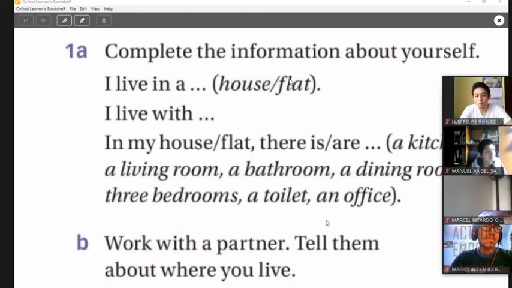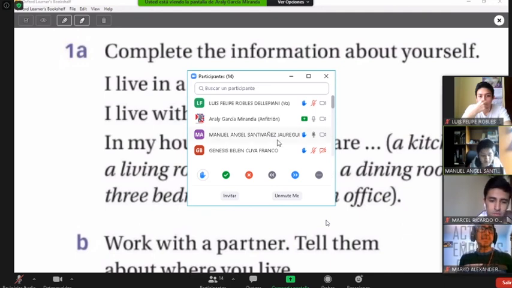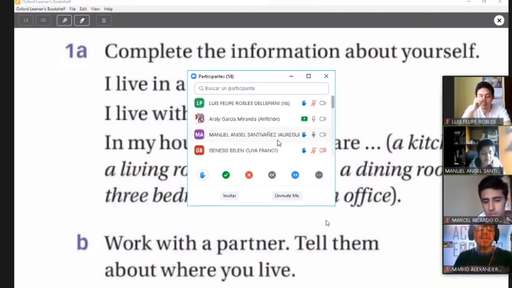So that was about Marco, right? Thank you. And we continue with Manuel. Manuel, what are your examples, your sentences? I live in a house. I live with my parents and my brother. In my house, there is a kitchen, a bedroom, and an office. And there are three bedrooms. Okay, very good. Thank you, Manuel, for sharing.